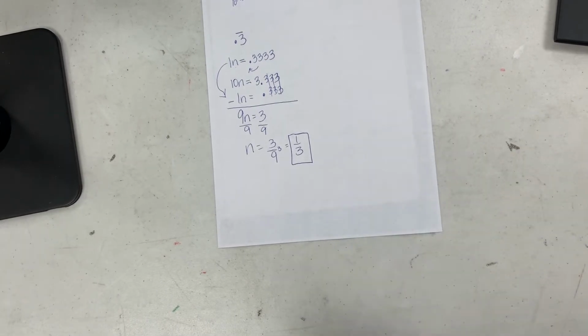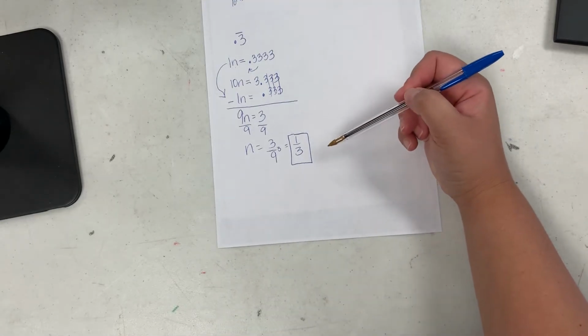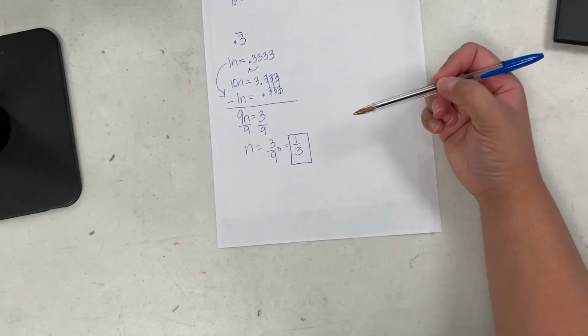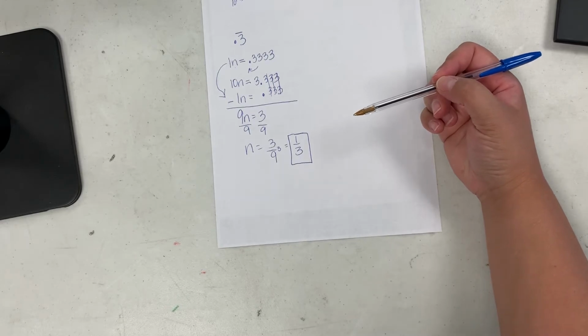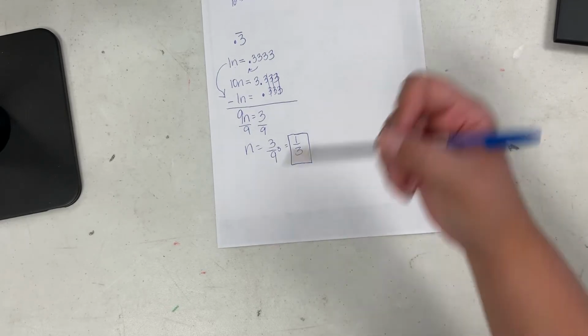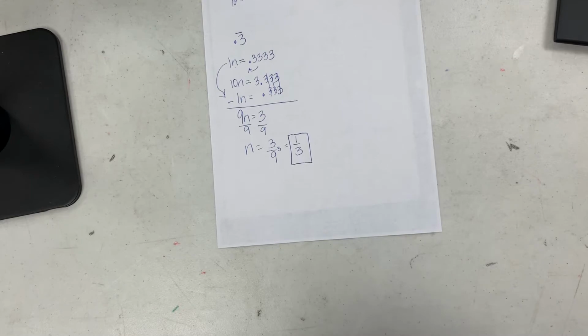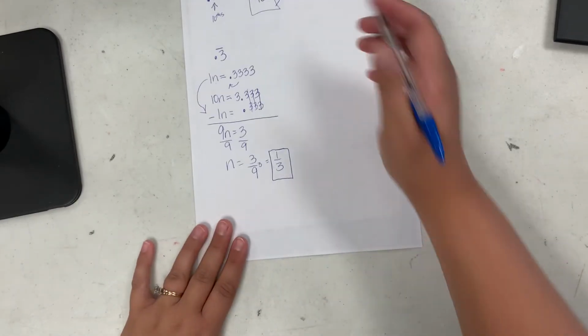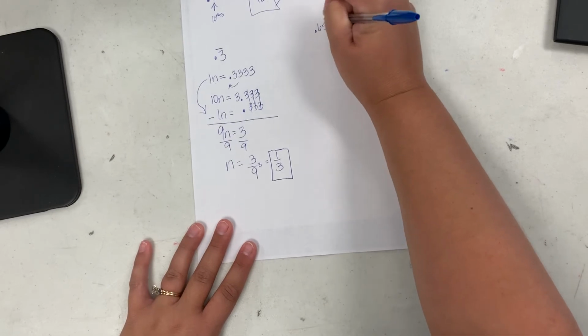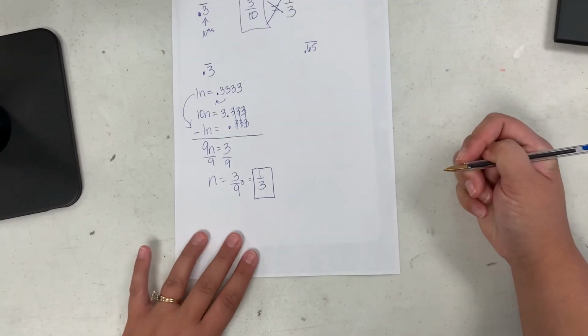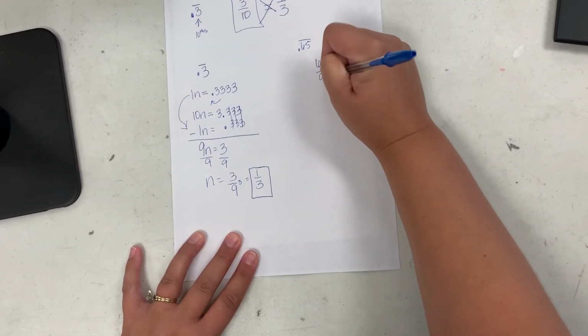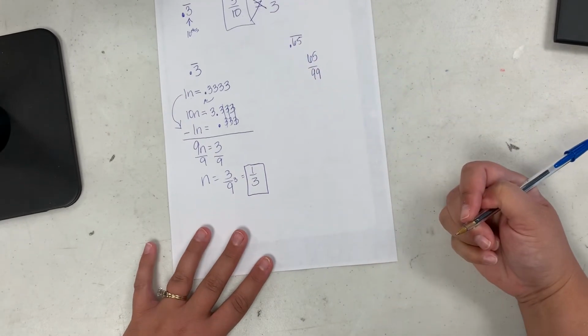Now here's a clue, and I'm telling you this just to help you. If you're on a test and you're stuck, all of these repeating decimals, 99% of the time, are over 9. So if you can't remember this and you're on a test, put the decimal over 9. So for instance, if I have 0.65 repeating, put it over 99 and reduce it.